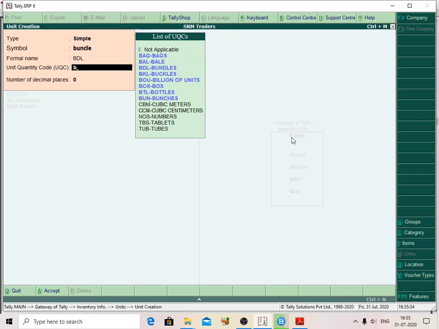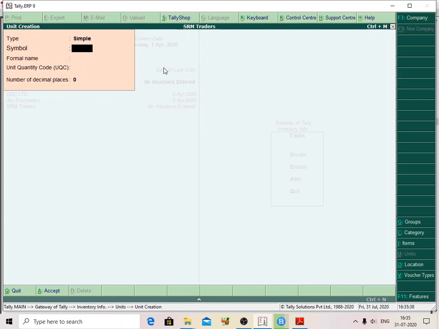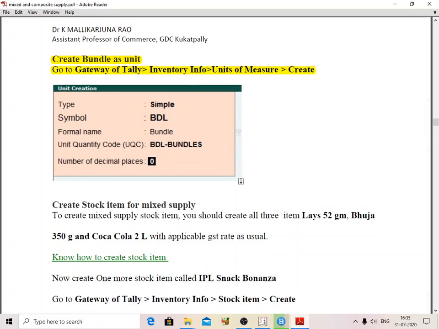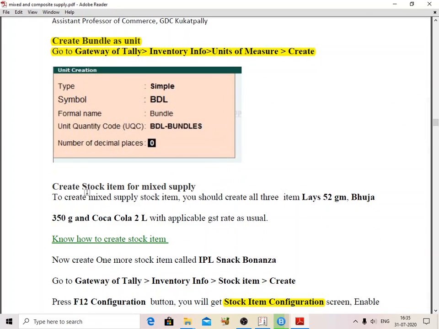Here I am creating the unit of measure as bundle like this. Go to Gateway of Tally, Inventory Info, Unit of Measure, create as bundle. After creating, the next one is to create stock items for the mixed supply.